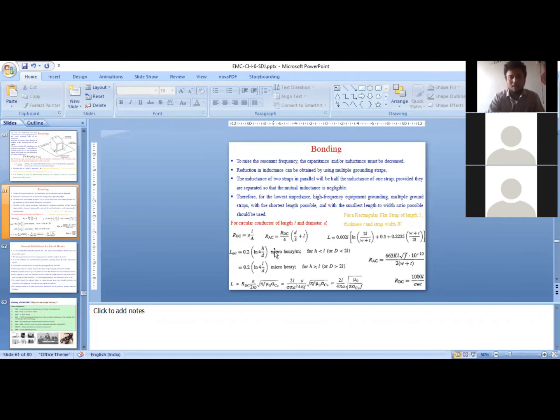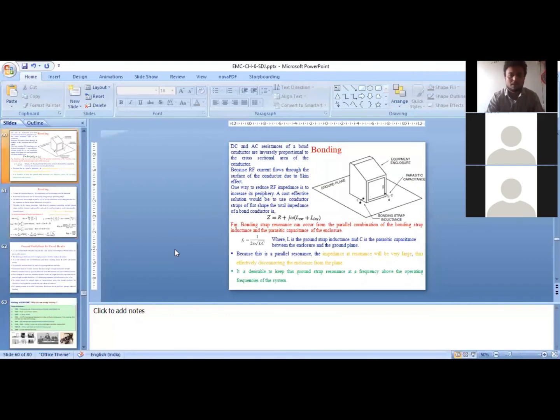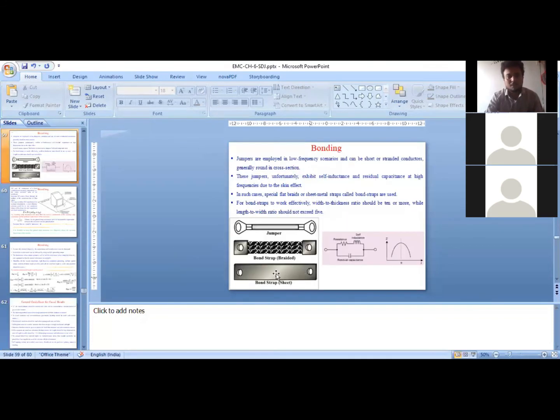A simple straight wire is also offering some inductance, and those inductances are of two types, internal and external. The internal inductance is dependent on frequency, and the external inductance is independent of frequency. So this inductance value should be decreased by choosing a proper bond strap, a bonding wire. Instead of using a cylindrical conducting wire, if I'm using a bond strap, that will reduce the inductance value significantly, and that will increase the resonant frequency significantly, so that it will not affect the bonding process.